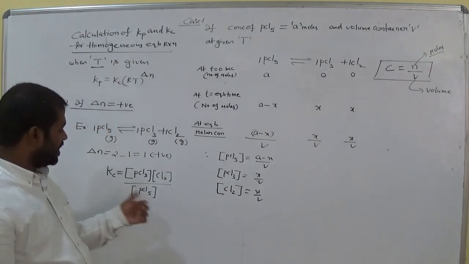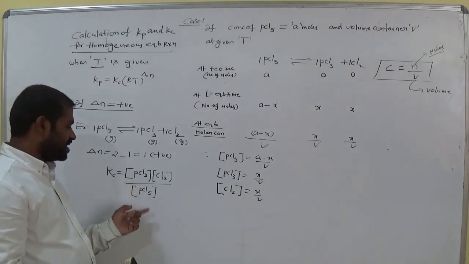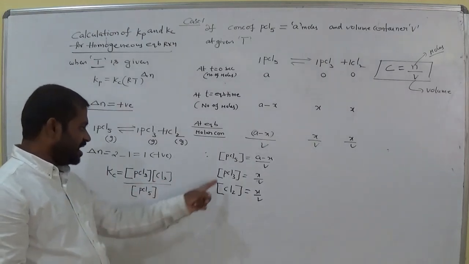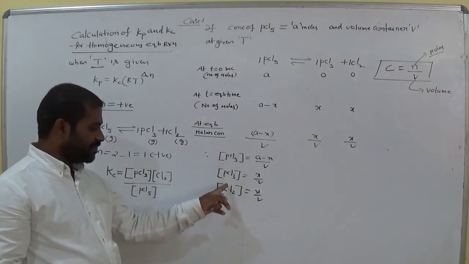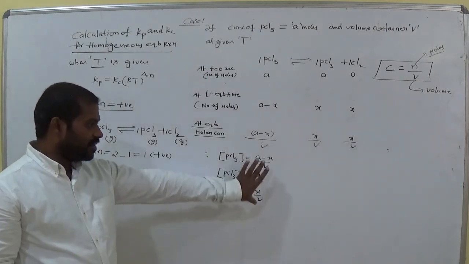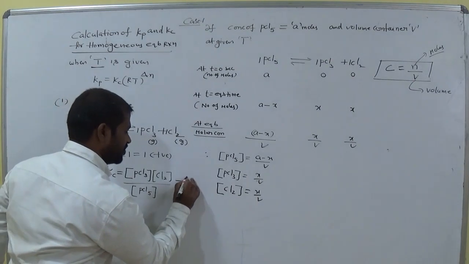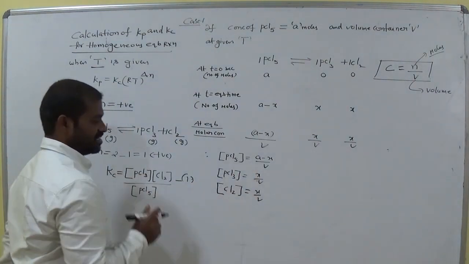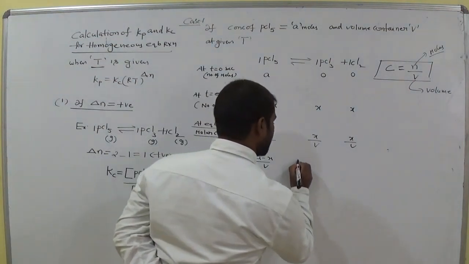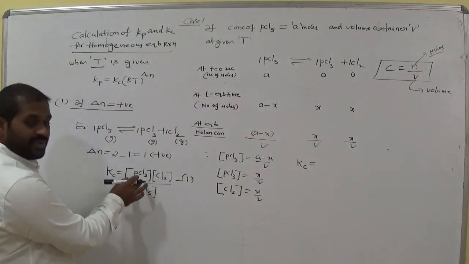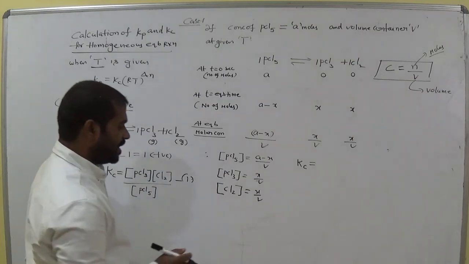Why? Because we need the Kc value. For that purpose we need the values of these concentration terms. Now these are the values of PCl5, PCl3 and Cl2. Now keep all these values in equation 1. So now Kc is equal to, what is the molar concentration of PCl3 here?